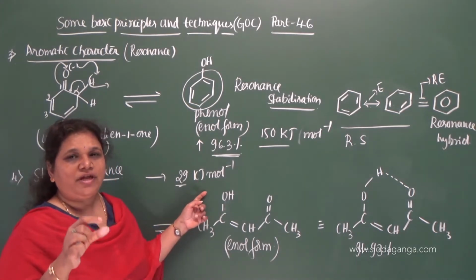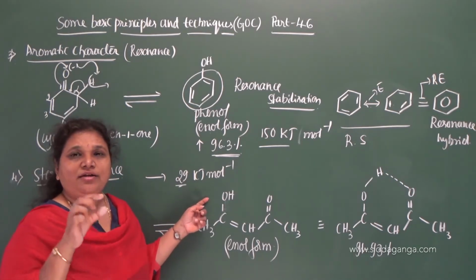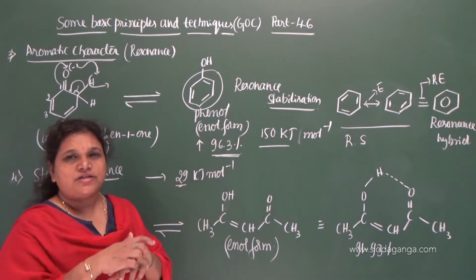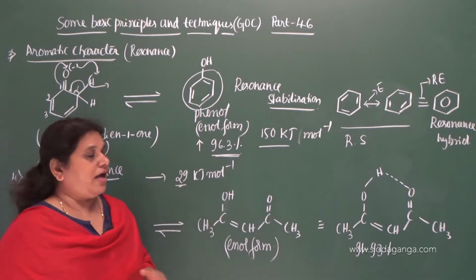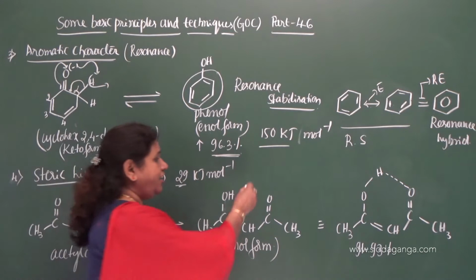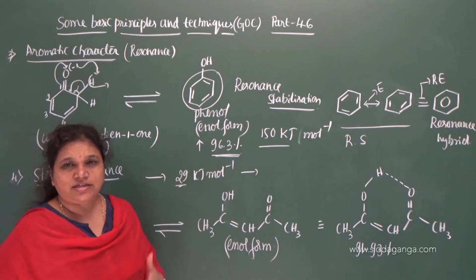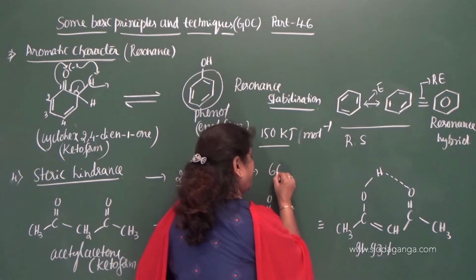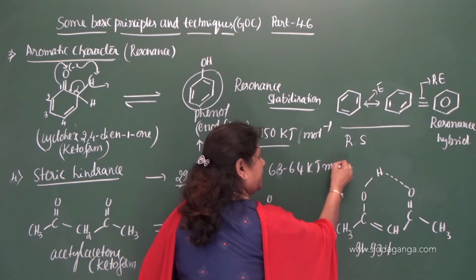So when the enol form has hydrogen bond formation, because of that hydrogen bonding, that enol form is stabilized by this much energy. During the formation of that enol form, around 29 kilojoules of energy is liberated, and it is stabilized by 29 kilojoules per mole. Whereas if an enol form shows resonance stabilization due to the aromatic character of benzene, then it is stabilized by around 63 to 64 kilojoules per mole.